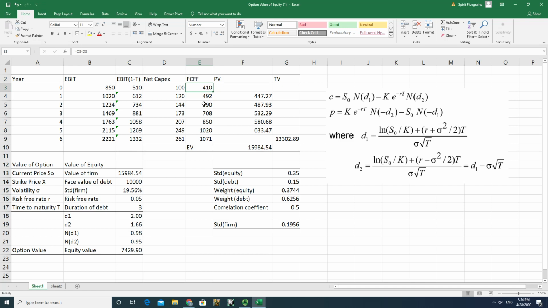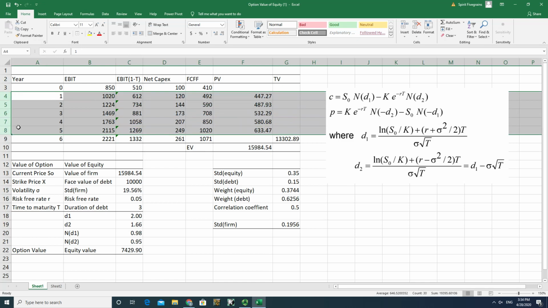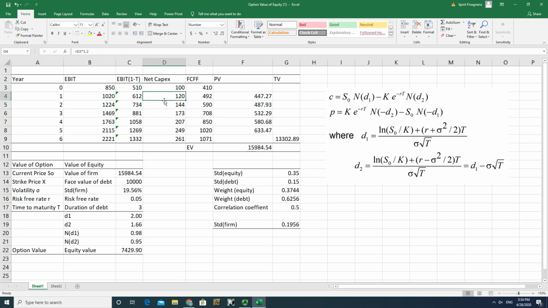And let's say we assume that the growth rate will be 20% for this company for the next 5 years. High growth time period, 5 years, 20% increase for EBIT as well as net capex. And then we can calculate free cash flows for the next 5 years. You see everything increased by 20%.